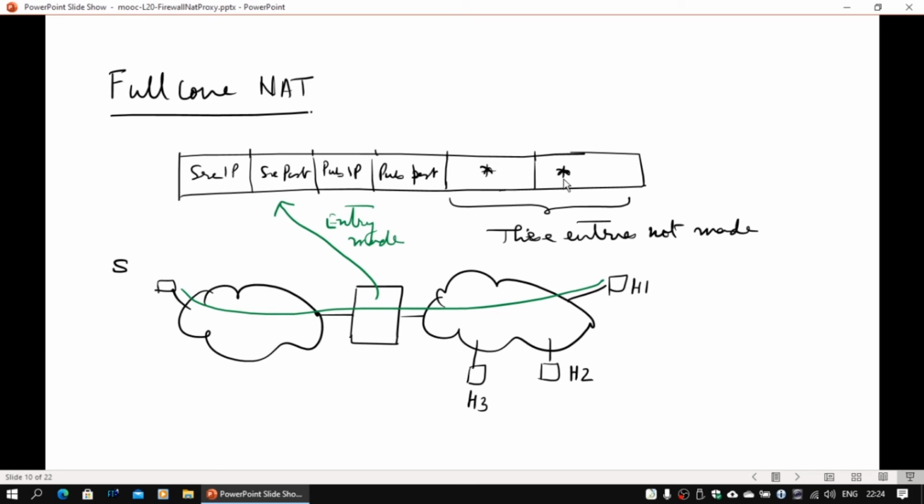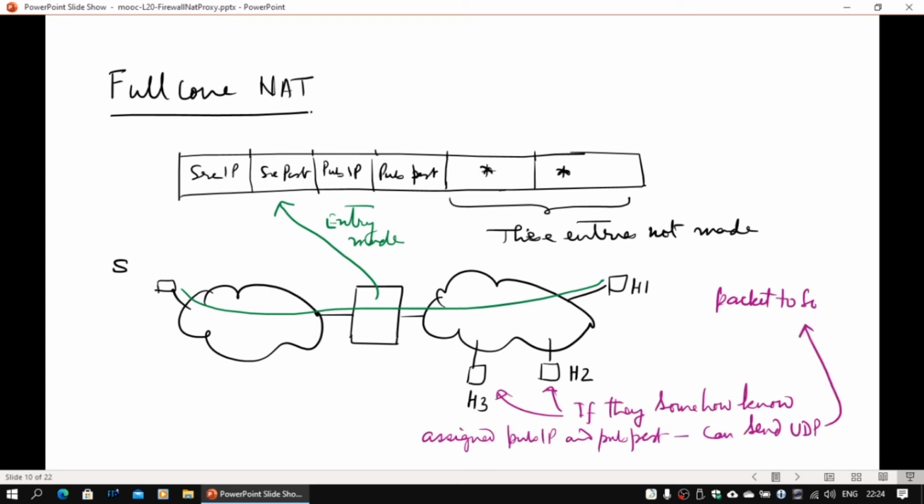This will be star, star. So H1 now can respond. When H1 comes back, it won't be checking for H1's IP address and port. It will just look at the public IP address and port for which the packet is coming, and it will do the address swapping and it will go to S. But because I am not checking the host IP address and port, even host 2 and host 3 can also communicate back to the same source.